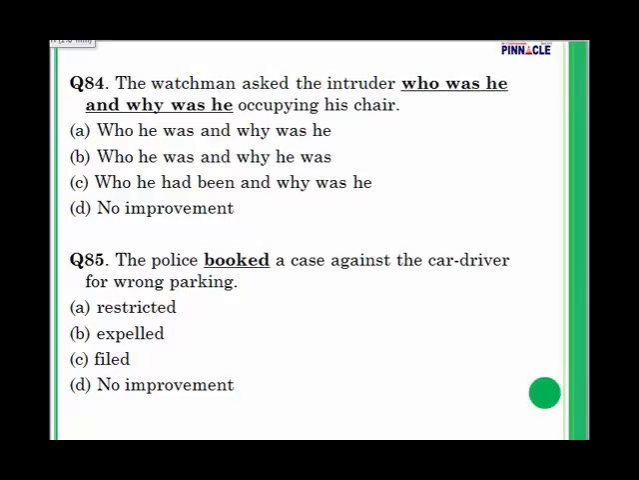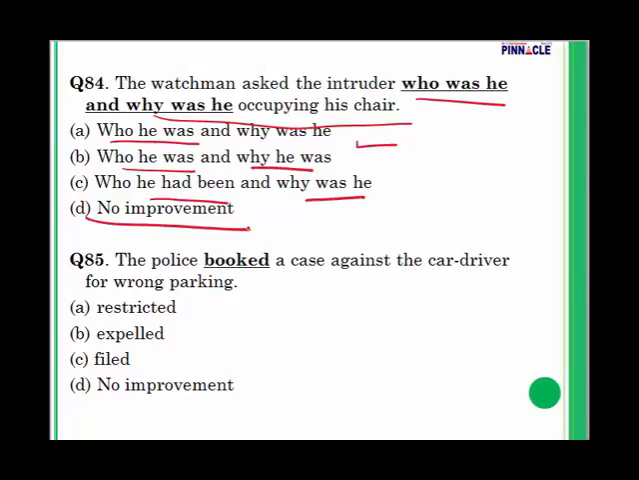So question number 84. The watchman asked the intruder who was he and why was he occupying his chair. Now the options are: who was he and why was he; who he was and why was he; who he was and why he was; why he had been and why was he; and finally, no improvement.